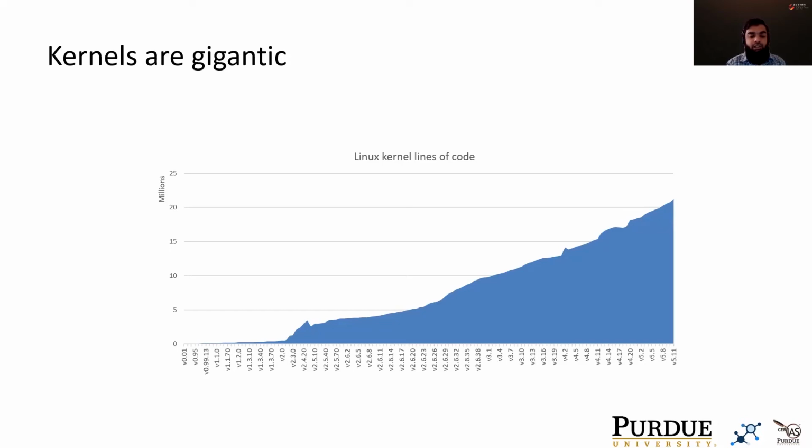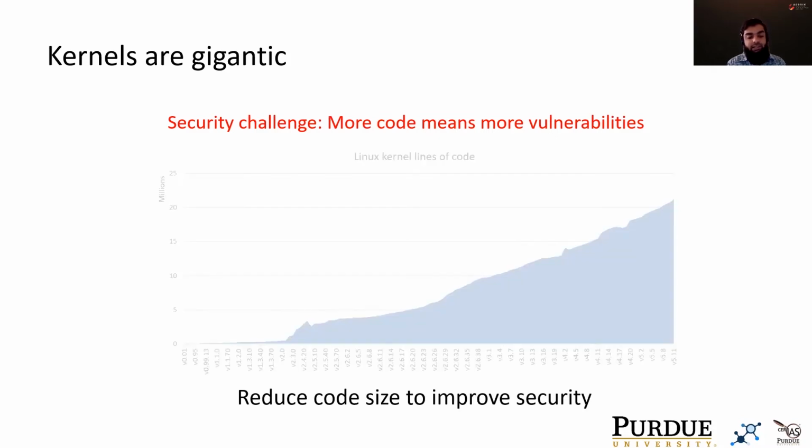Kernel code bases are gigantic and they continue to grow. As the graph shows, in the last 20 years, the Linux kernel alone has grown by a staggering 20 plus million lines of code. Unfortunately, large code size means an unnecessarily large attack surface and potentially more vulnerabilities and exploits available to an adversary. Consequently, there is a need to reduce the kernel code size for improving its security. This has been analyzed and established by multiple previous works.